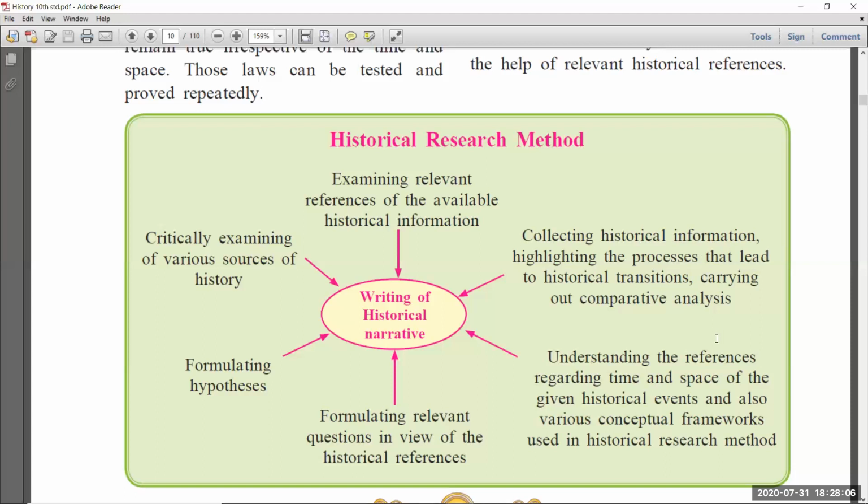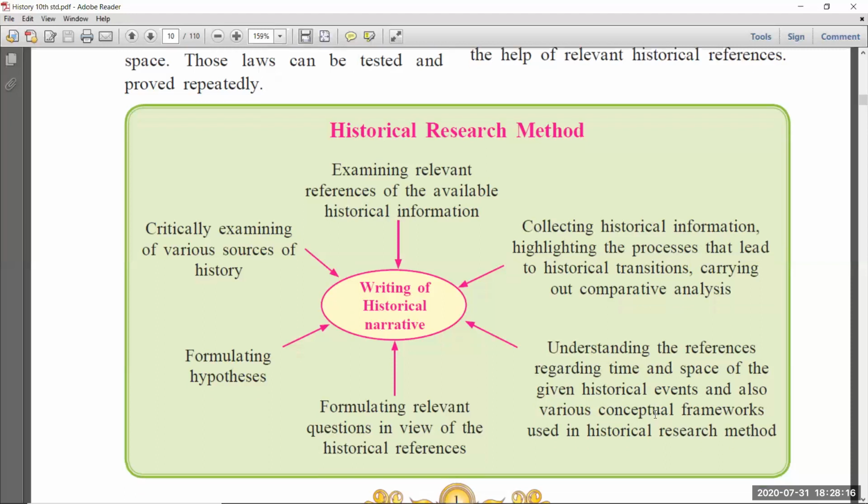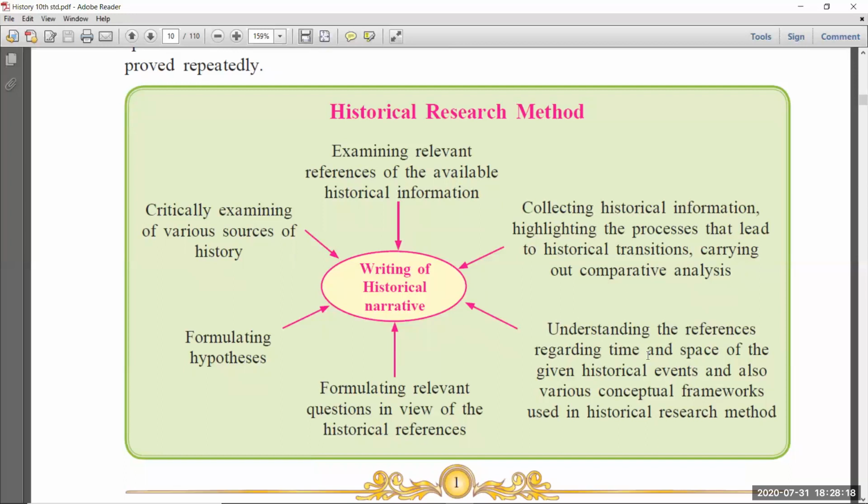And the next one, understanding the references regarding time and space of the given historical events, and also various conceptual frameworks used in the historical research method. After that, you have to note when he was born, where, and how all these things happened, how he fought against the Britishers. All these things we have to gather information on, and you have to prepare the framework. Framework means what? Before writing any book, you have to prepare one rough note. That we call a framework. So first you have to prepare the framework.